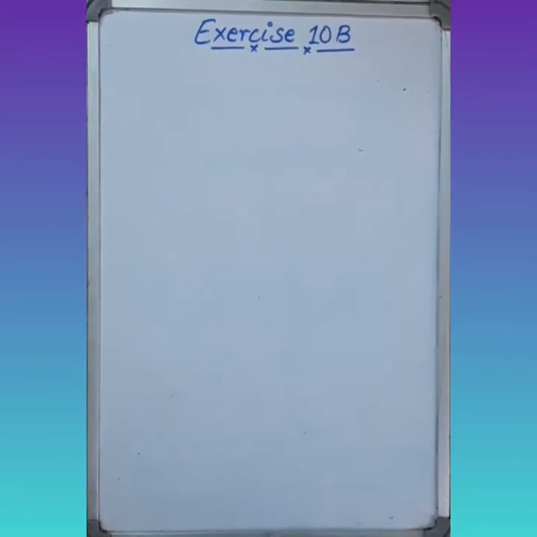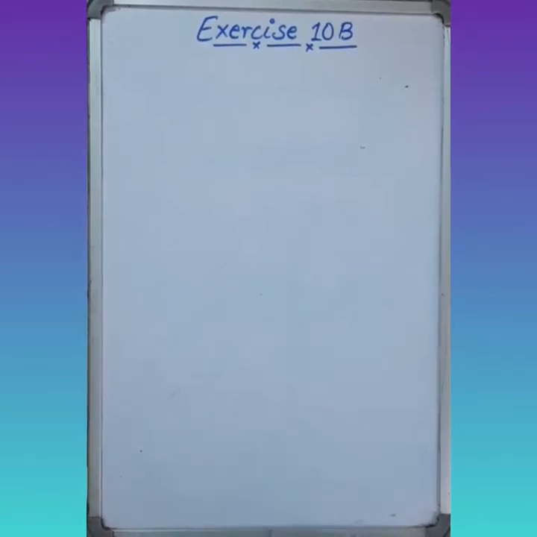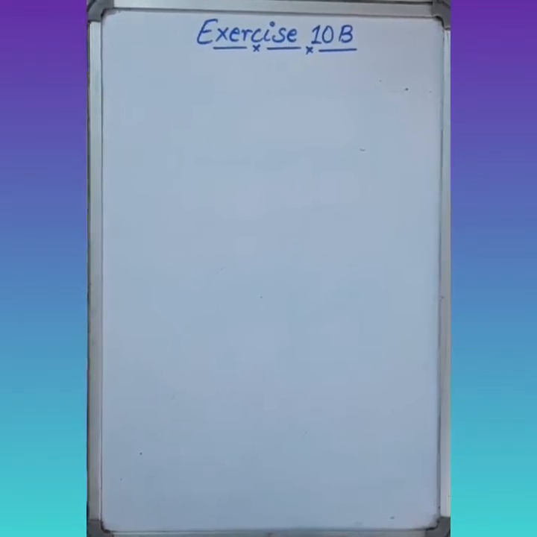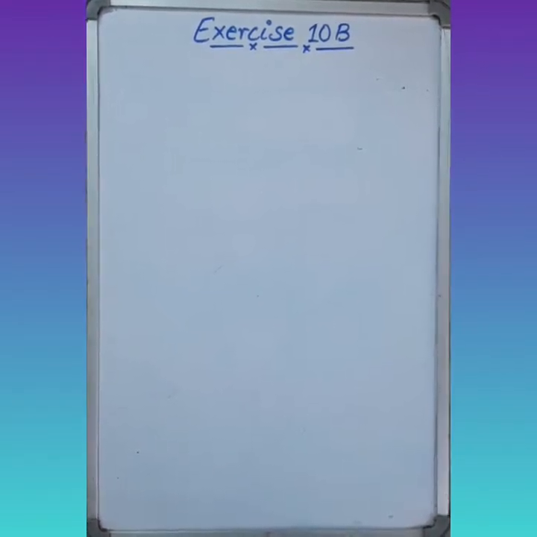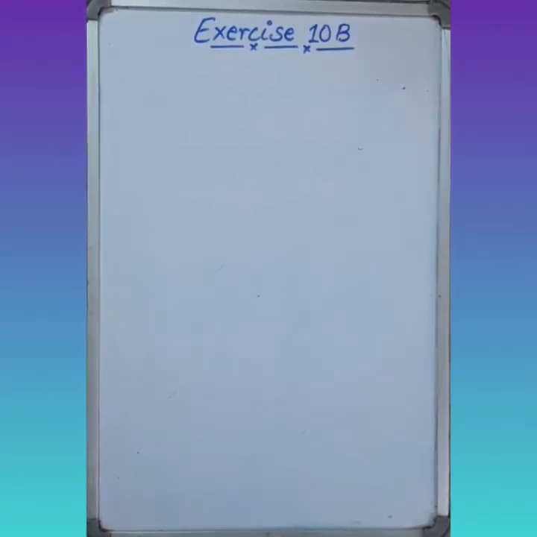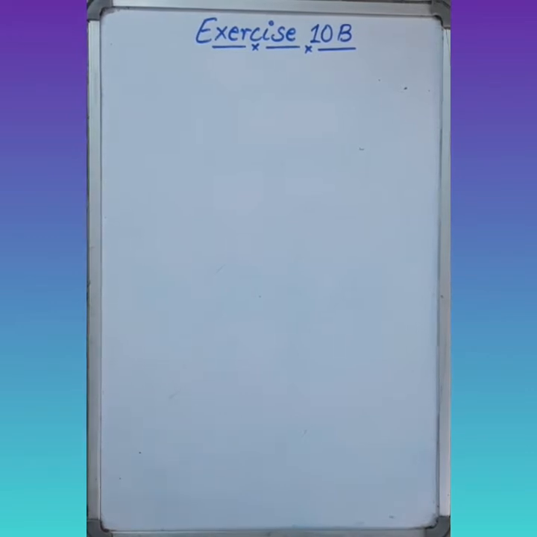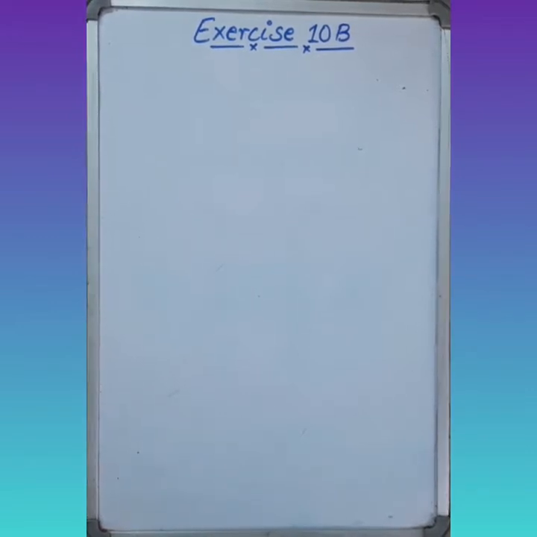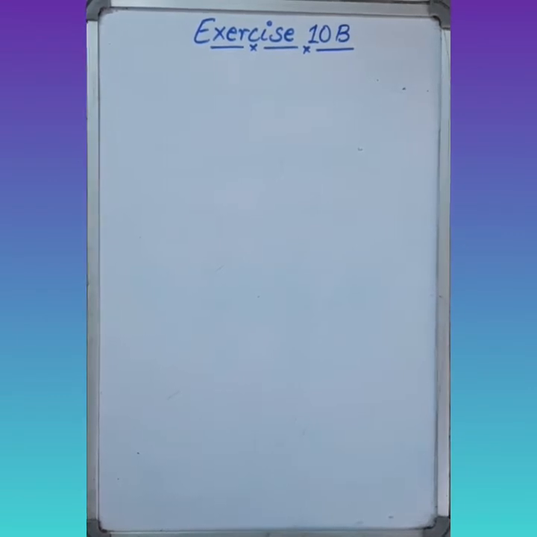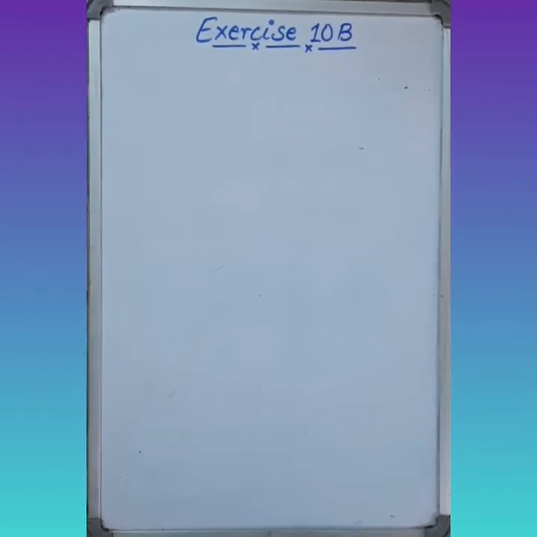Now question number 14. 3% commission on a sale of a property amounts to ₹42,660. What is the total value of the property? In this question, we are given some commission on the selling of the property.